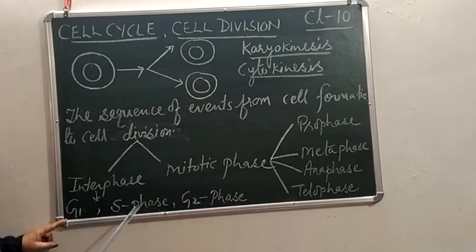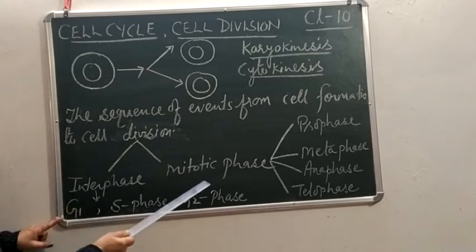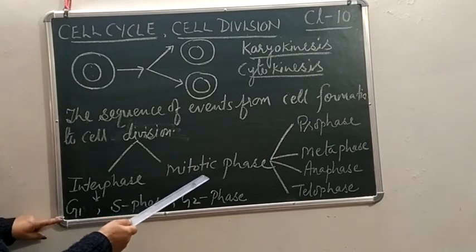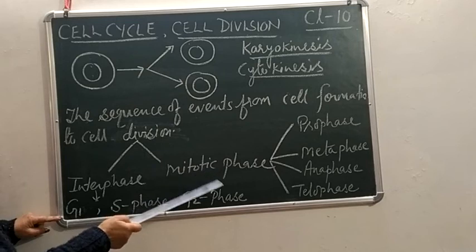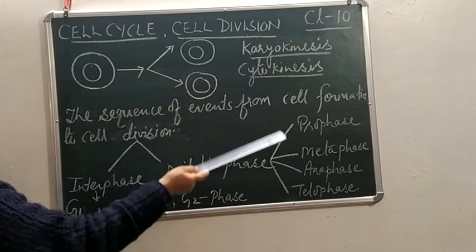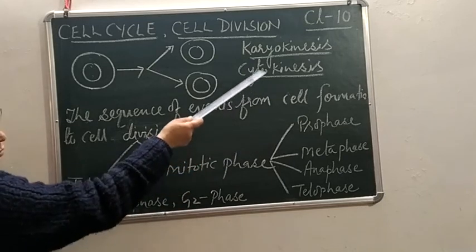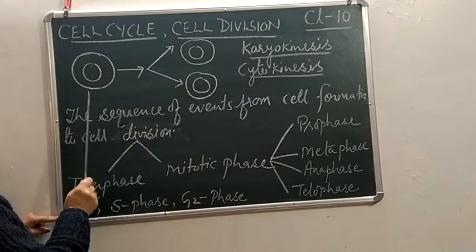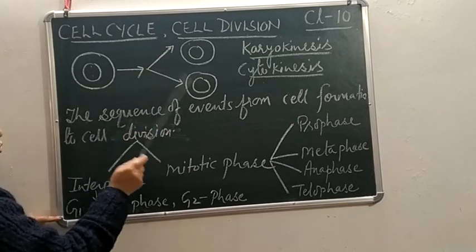So after these 3 phases of interphase, a cell will enter into the mitotic phase. This is also called mitosis. And I have already told you, during mitosis, karyokinesis will take place. That means the division of the nucleus, and this will be followed by cytokinesis, division of cytoplasm, and one cell will give rise to two daughter cells.